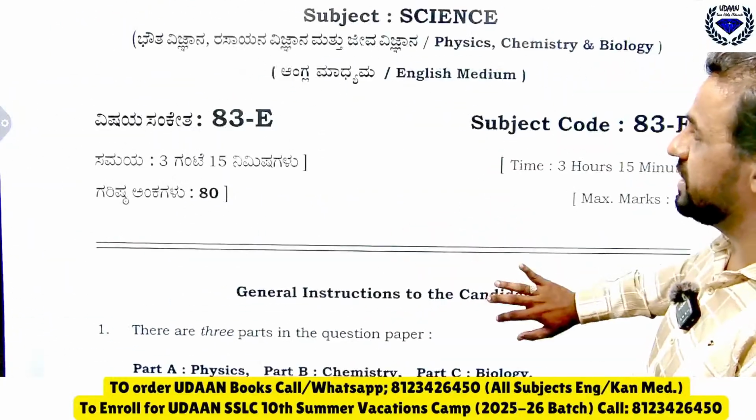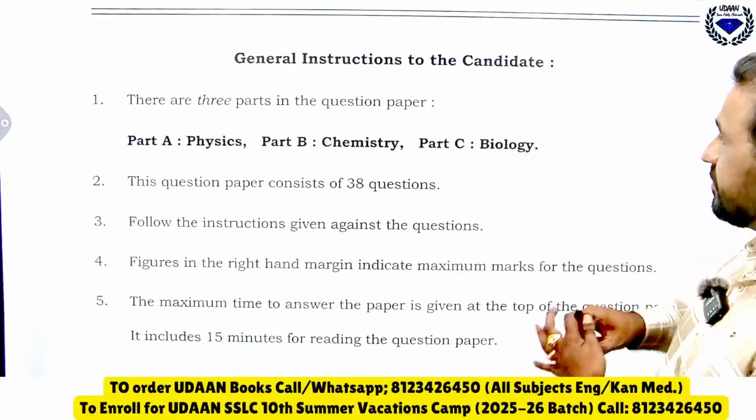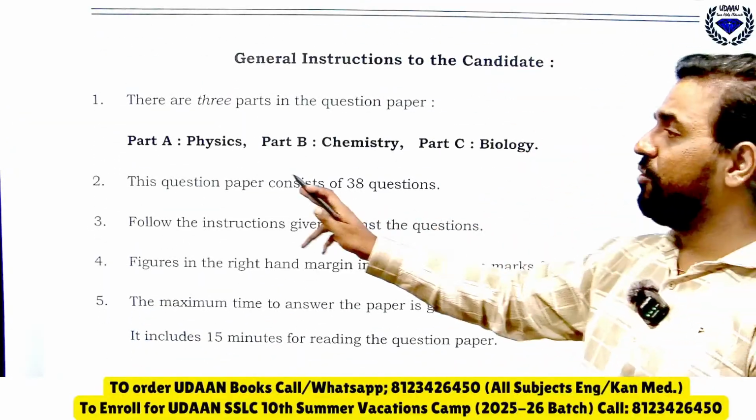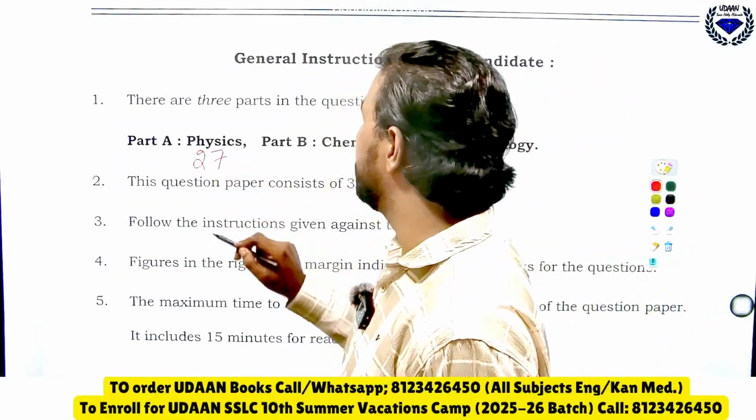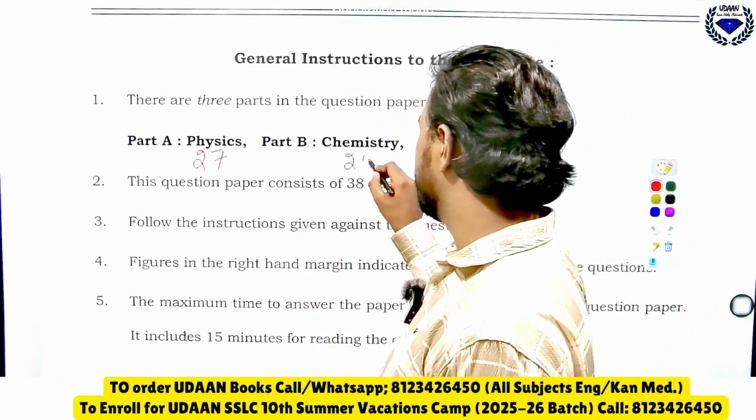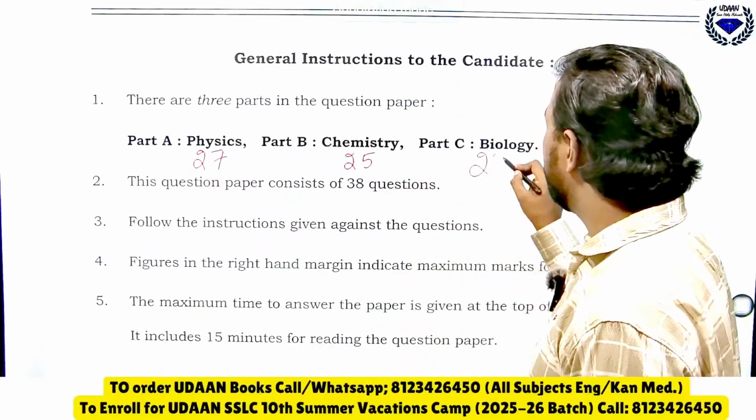And you know that the total marks allocated for physics, yes, I tell you physics. So total marks for physics is 27, whereas total marks for chemistry is 25 and total marks for